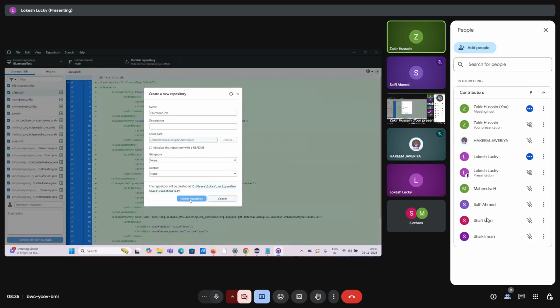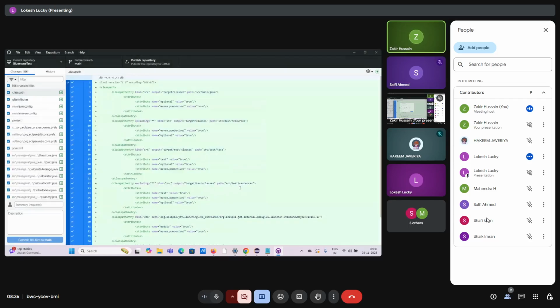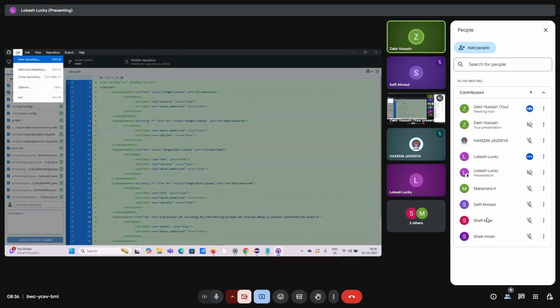Superb. Hold on. Okay. Now it is telling that you need to configure it. Unable to auto detect email address. Okay, click on close. Go to file, first option, file, options, I believe.